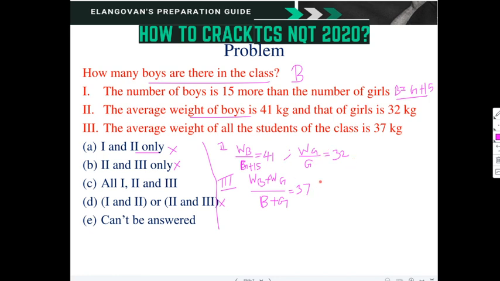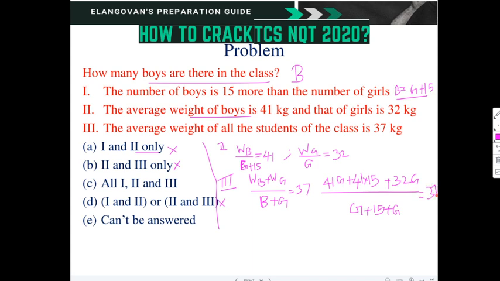So substituting that here: WB is 41G plus 41 into 15, plus WG, which is 32G, divided by B, which I am writing as G plus 15, plus G, which is equal to 37.